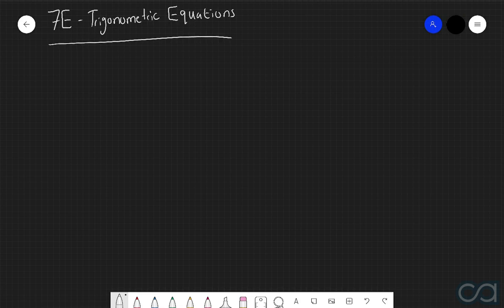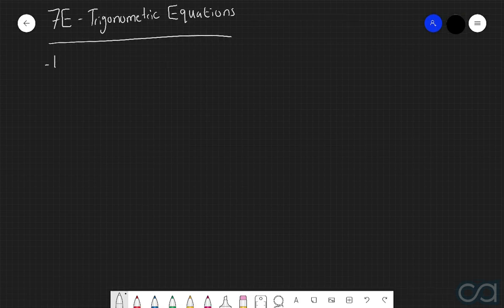Now, over our last few years of maths, we've been looking at solving a variety of different types of equations. The first type was linear equations. In other words, equations of the form ax plus b is equal to 0, and what we found in this study is that we always had one solution to this equation.